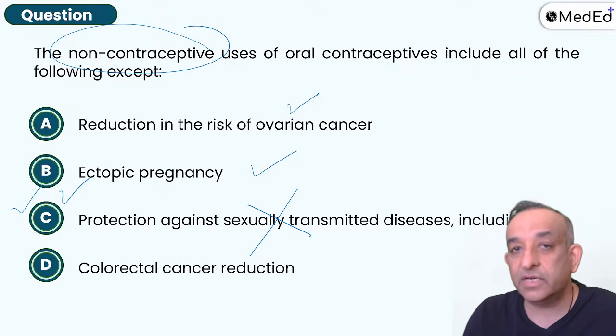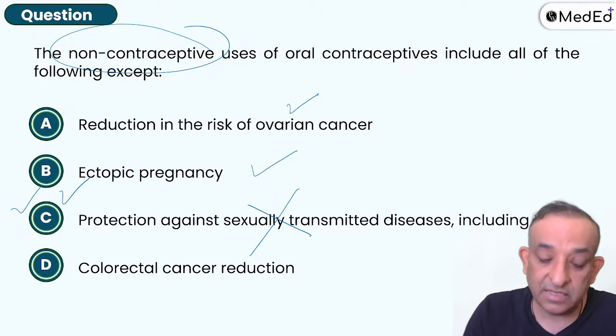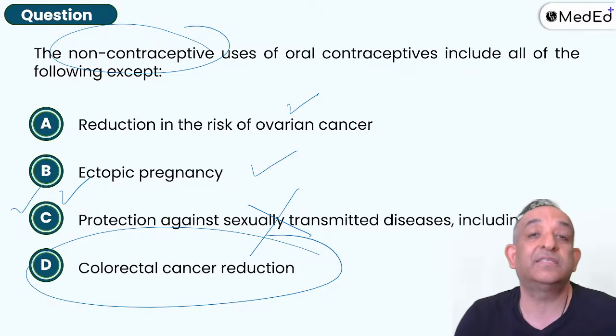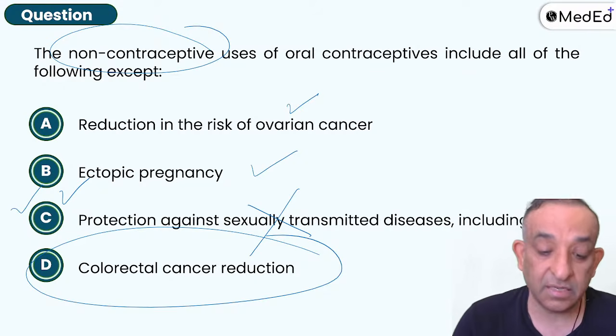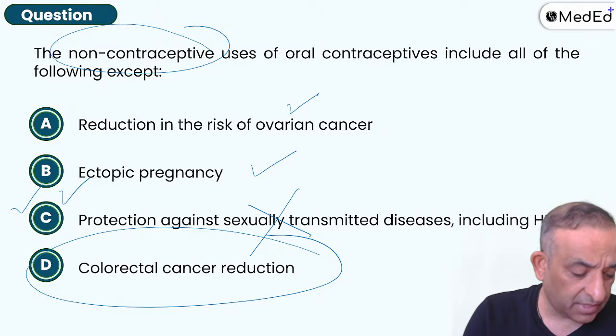So CA breast does not reduce, it does not increase. Colorectal cancer reduces because you're reducing the bile acids in the circulation and the bile acids in the gut. So that's why there is lesser colorectal cancer. All right, what are you guys saying?